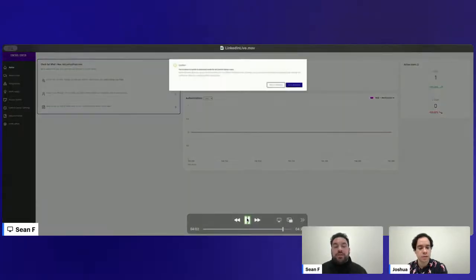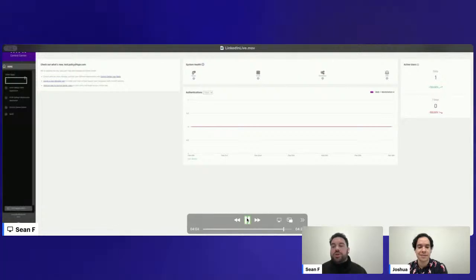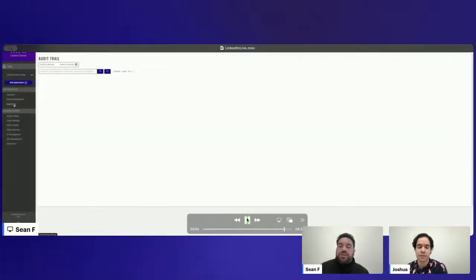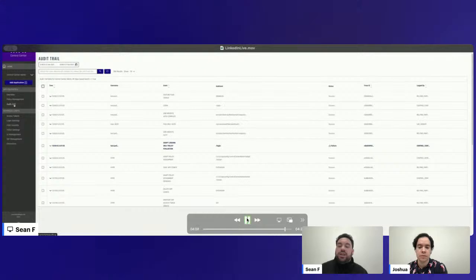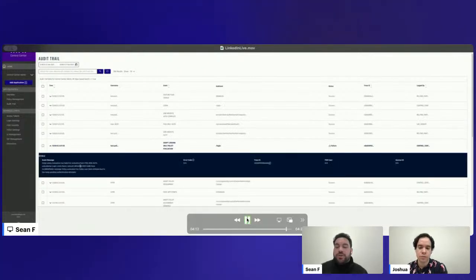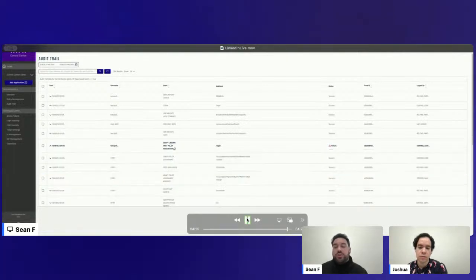Nice. And now the cool part about this is as we go to the audit trail for that application, we can actually see that the policy did in fact fail, which is that bold event there. It's logging only specifically. So we can see what the result was and what the message is. But again, you can see the events after that, we have a successful authentication, even though that policy had failed.